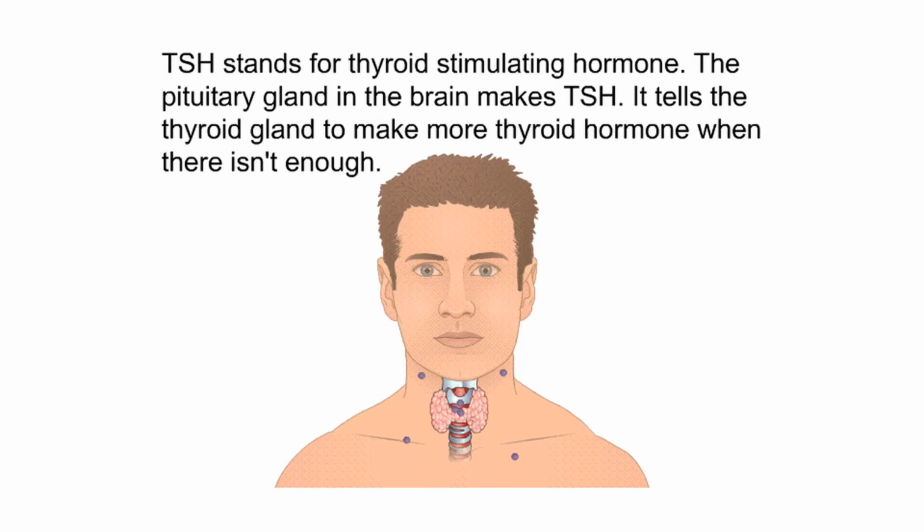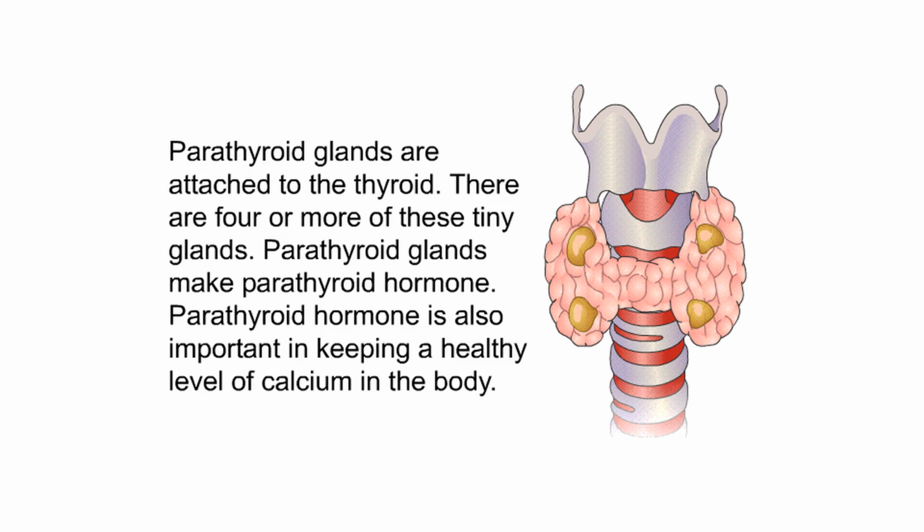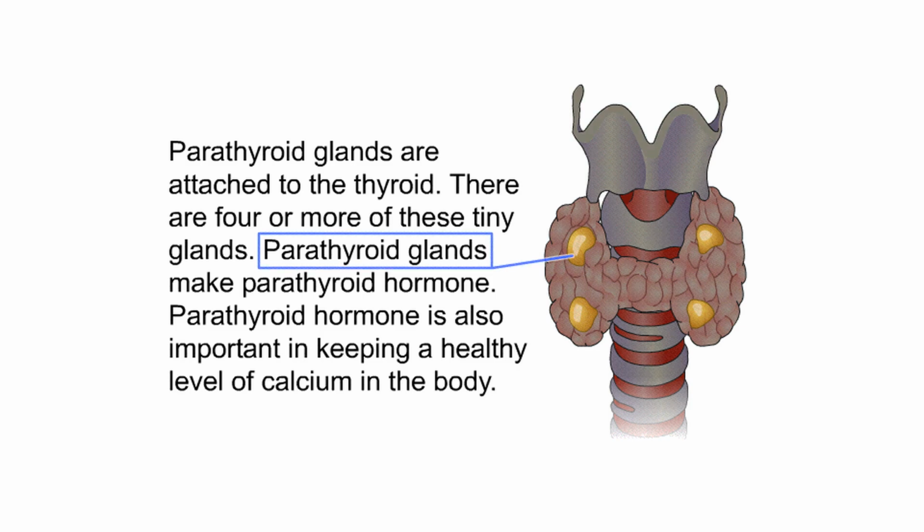TSH stands for thyroid-stimulating hormone. The pituitary gland in the brain makes TSH. It tells the thyroid gland to make more thyroid hormone when there isn't enough. Parathyroid glands are attached to the thyroid. There are 4 or more of these tiny glands. Parathyroid glands make parathyroid hormone. Parathyroid hormone is also important in keeping a healthy level of calcium in the body.